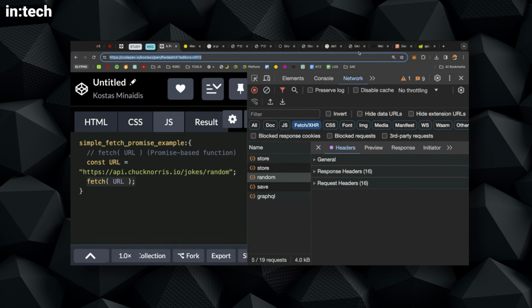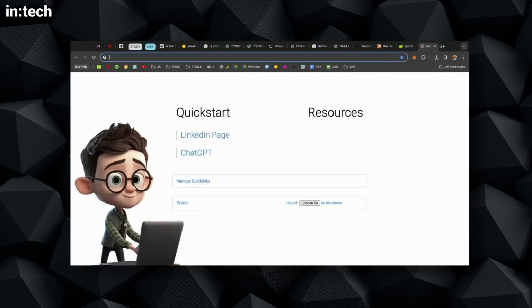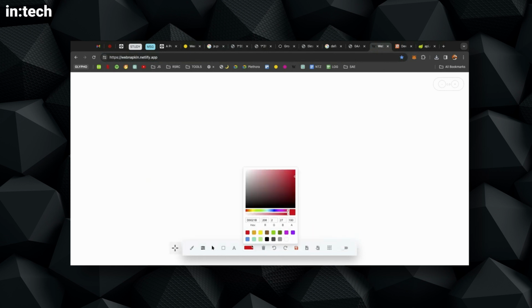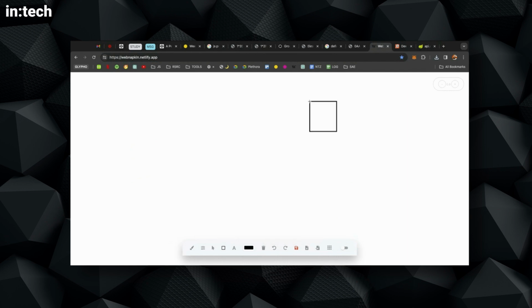So I will draw a diagram here to understand this. Let me just download this picture. So where is this information coming from? That's a great question. I want you to think of this as the browser. So this is the browser.